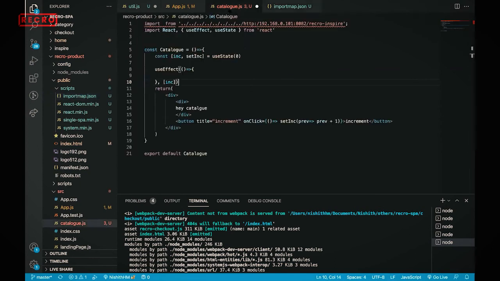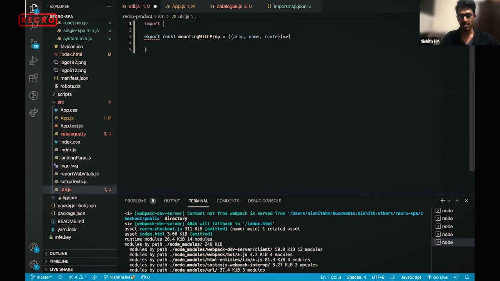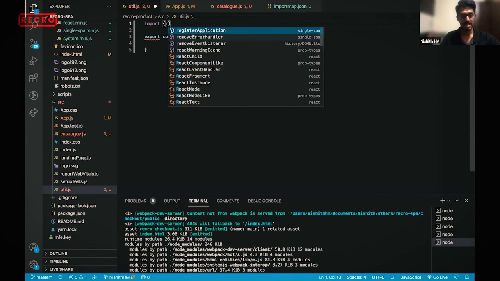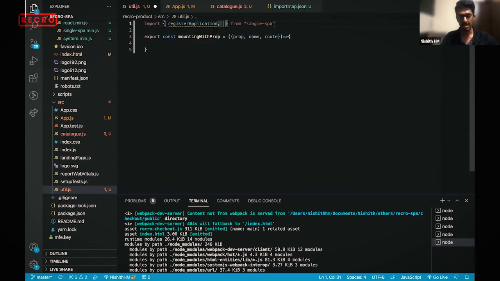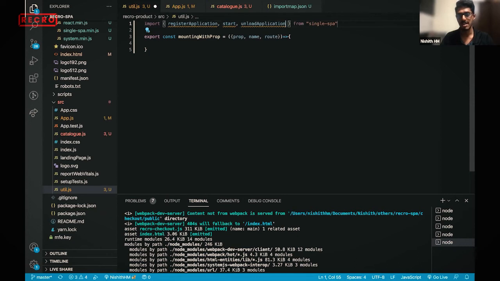I'm just trying to cut down one small thing. These are the utility methods I was telling you about. The first thing is registering the application, and you get to know when to start the MFE. So that is one thing we have learned. The next thing is unloading the application. You can unload the application at any point of time, that's in the user's hand. And there's something called unregister the application, which we'll not use right now.